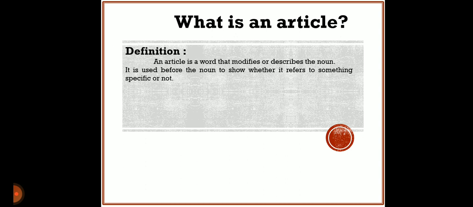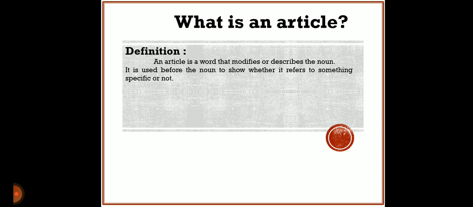Articles are, in short, adjectives or determiners. They specify the noun and noun phrase. So let us see in detail the topic named articles. In the English language, there are three articles named a, an, and the.